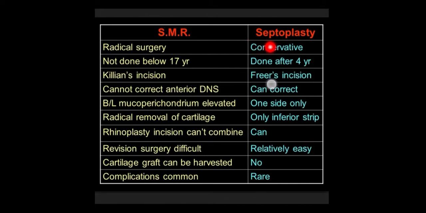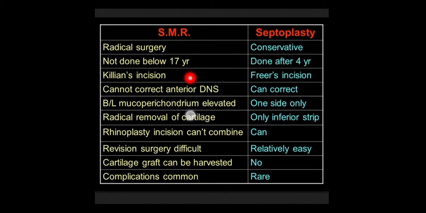However, in septoplasty, the deflected segment is not removed. Cross-hatching incisions are made so that the memory of the cartilage is broken, and therefore this is a conservative procedure. The septum contains a growth center that continues to grow till the age of 18 years and therefore should not be resected less than that age. Therefore SMR is not done below 18 years, whereas below 18 years the surgery is septoplasty.